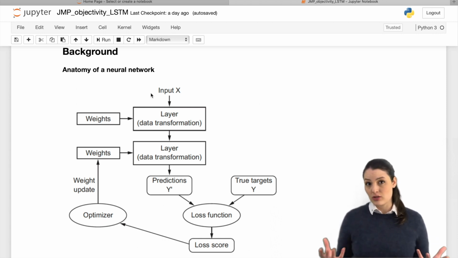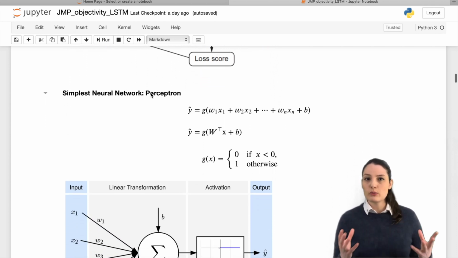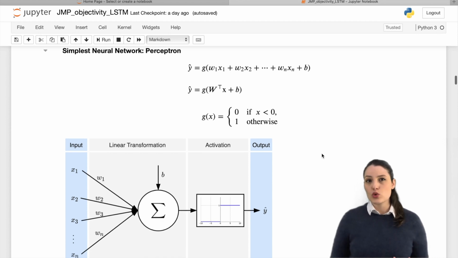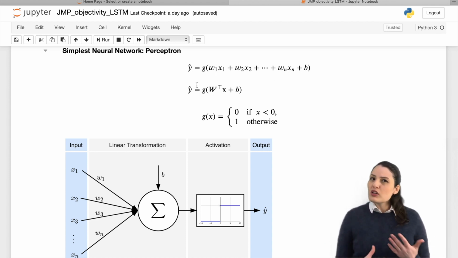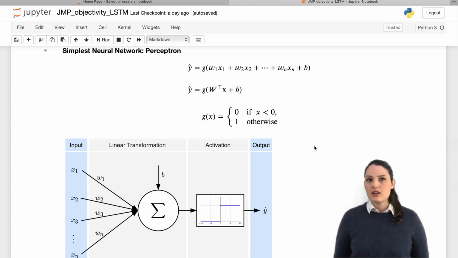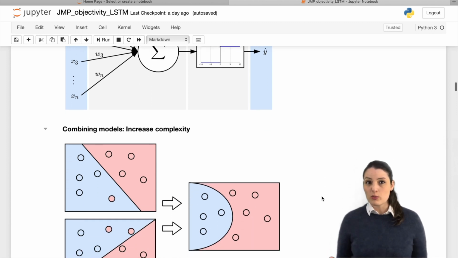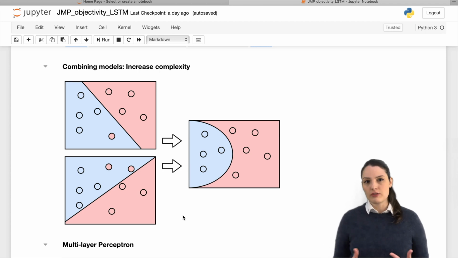Let me begin by describing the simplest possible neural network, one which comprises a single neuron. This neuron takes as input x1, x2, x3 to xn and outputs y hat. The operations inside the network consist of a linear transformation of the inputs using weights w and an activation function g. This model could be used for a simple classification task. But what if our data is more complicated and the classification task is not that straightforward? In that case, we can actually combine models to address the complexity of the task.